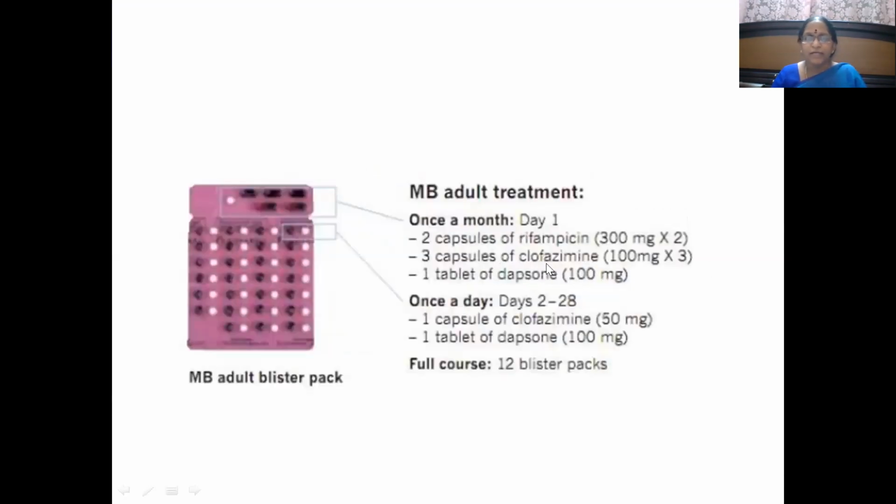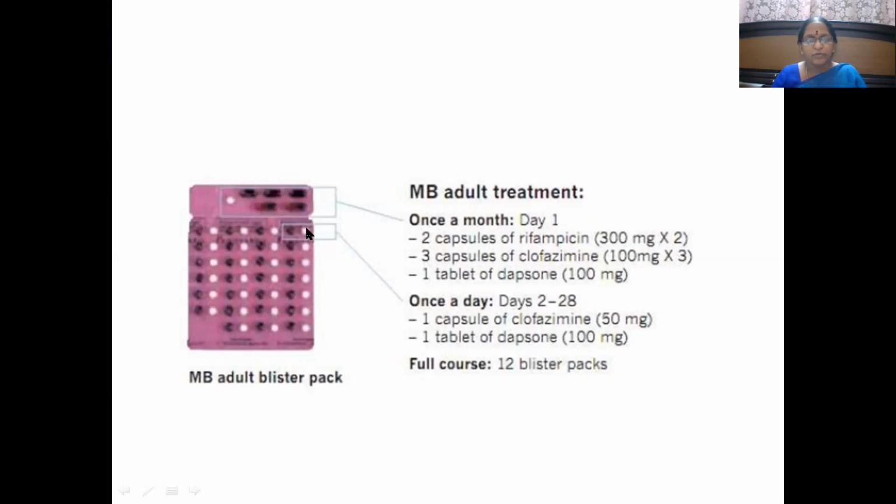Then coming to multibacillary leprosy. Here once a month, day 1, 2 capsules of rifampicin. This long one is rifampicin, 300 mg, 300 mg. So total 600 mg. 3 capsules of clofazimine 100 mg into 3. 100, 100, 100. Clofazimine 300 over. And 1 tablet of dapsone 100 mg here. This is all taken once in a month on day 1.